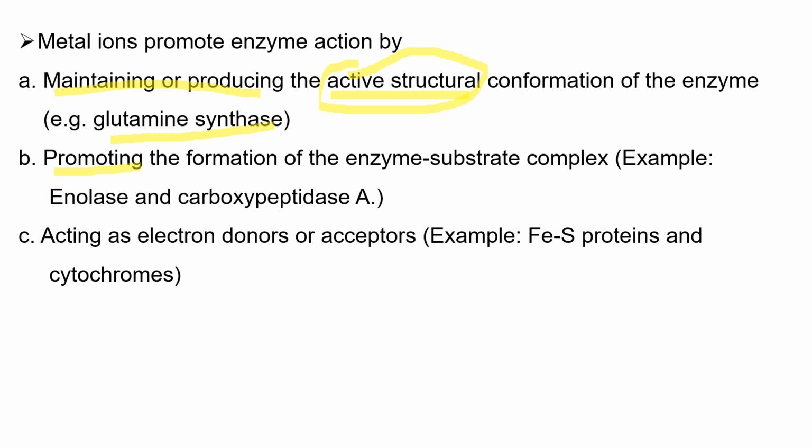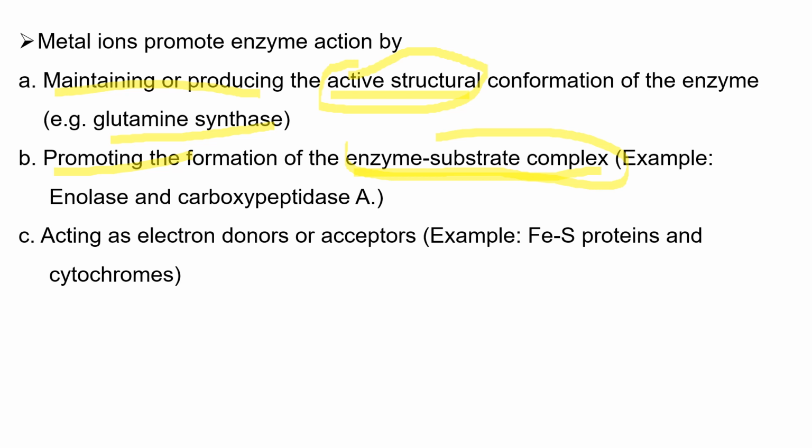The other is promoting the formation of the enzyme substrate complex, because for the substrate to be converted into product, it must be joined or form a complex with the enzyme. So the enzyme substrate complex must be formed to change the substrate to the product. Therefore, these metal ions can help the formation of the enzyme substrate complex. For example, enolase and carboxypeptidase are such enzymes.